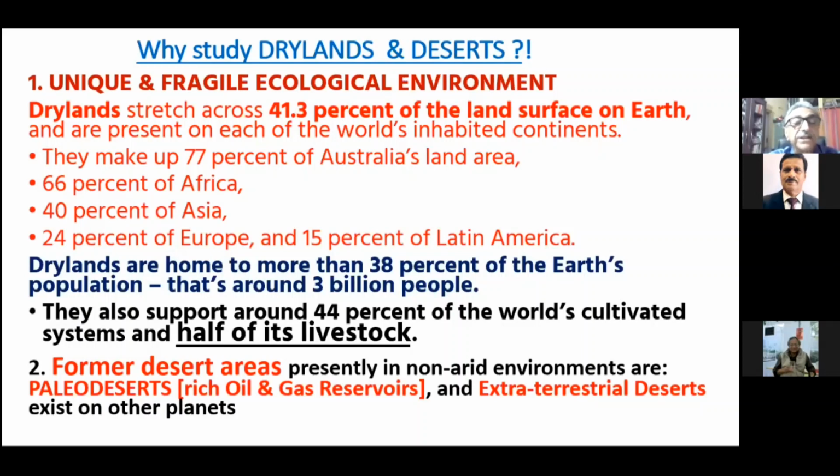So the second important aspect is that many of the former desert areas, which are presently having non-arid environment, are called the paleo deserts, and they also host a number of oil and gas resources, and therefore it is very important to study the actual geological aspects of the dryland environments. Even in the past, it has been happening in the Earth's geological history. And then, of course, we have extraterrestrial deserts which exist in other planets. Mars is another good example, wherein a lot of desert-like situations are actually there, and they are being interpreted from the images that we get from the spaceships.